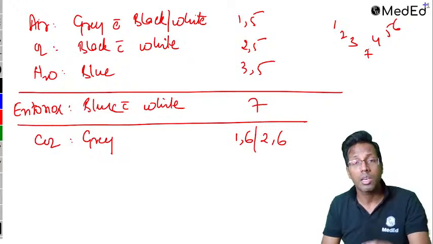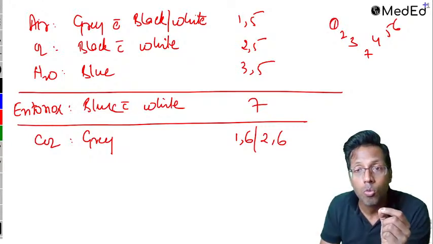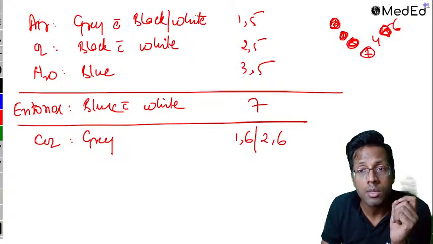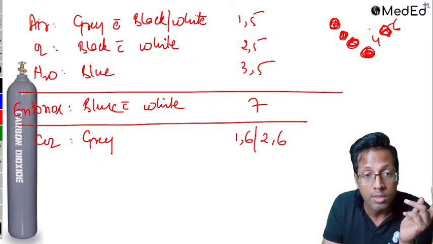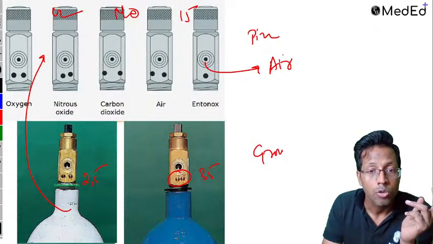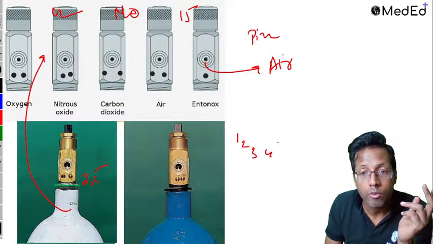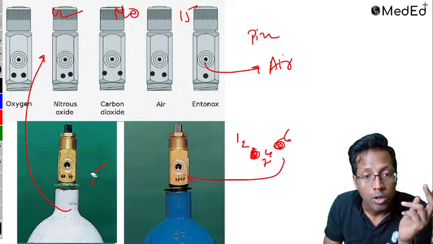So what they did was they gave each gas one number. So 1 and 5 was given to air, 2 and 5 was given to oxygen, 3 and 5 was given to nitrous, the single number 7 was given to Entonox. So as you can see, that is what makes the difference over here. So you will see this 3 and 5 is the same as 1, 2, 3, 4, 5, 6 and 7. So 3 and 5 is what you see over here. 2 and 5, this is oxygen which you see over here.